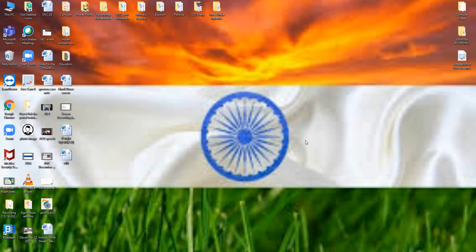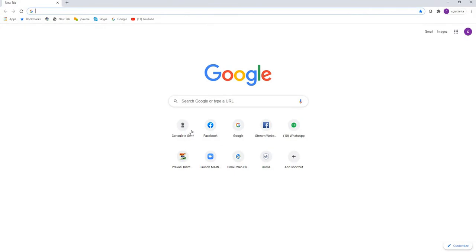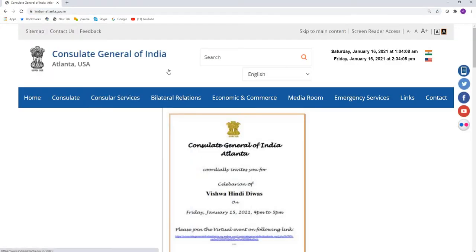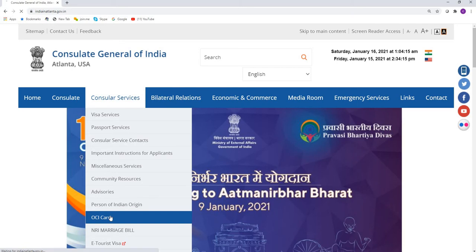Today we will go through the process of application for OCI. Let's get started. For that you need to go to the Government of India website, which is www.indiainatlanta.gov.in. Go to the Consular Services, go to the OCI card.